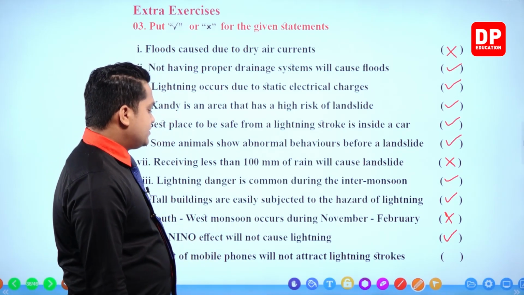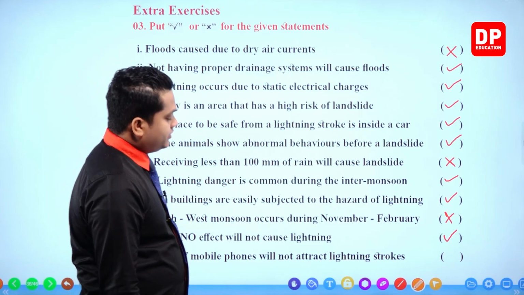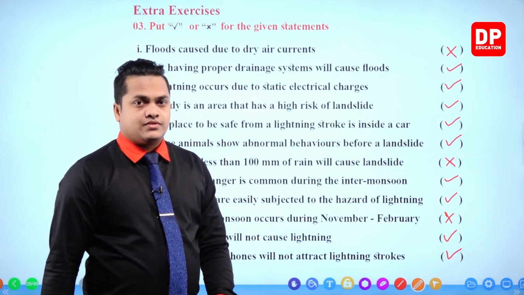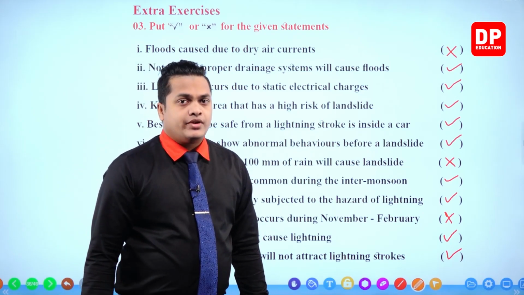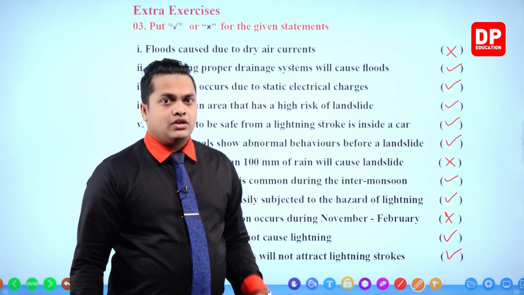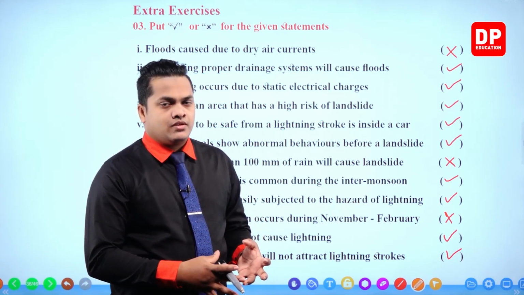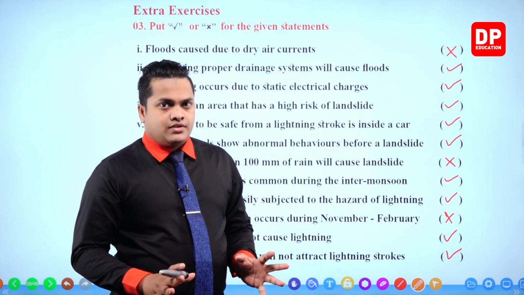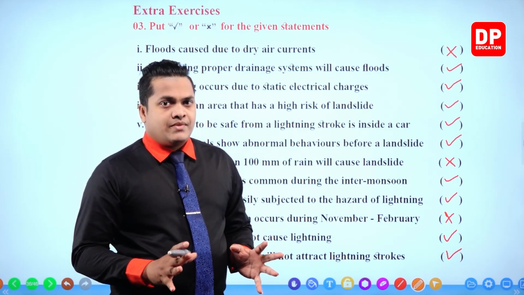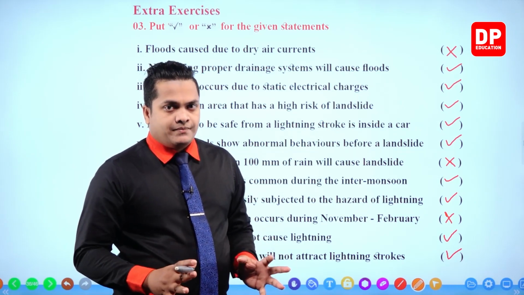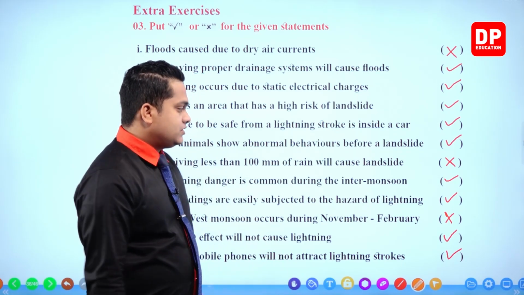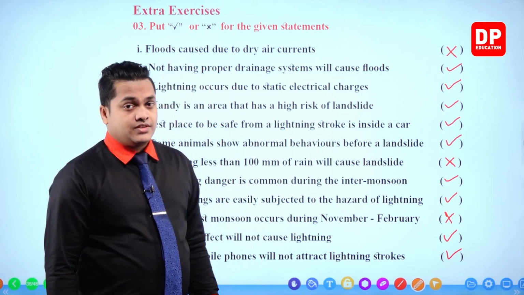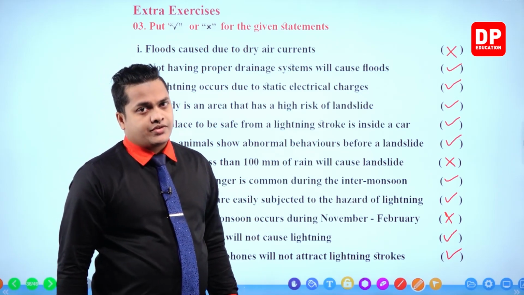Most mobile phones will not attract lightning strokes. That is also correct. Mobile phones can't attract lightning strokes. I told you that in order to attract a lightning stroke, there should be a conductor, right? Most mobile phones are not conductors. Most mobile phones are made up of plastic or a glassy body, so they are not going to attract lightning strokes. This is correct. So these are the answers for the third main question, my dear children.